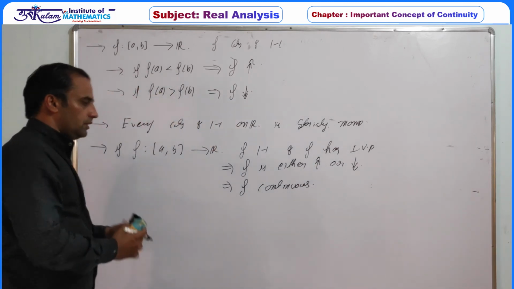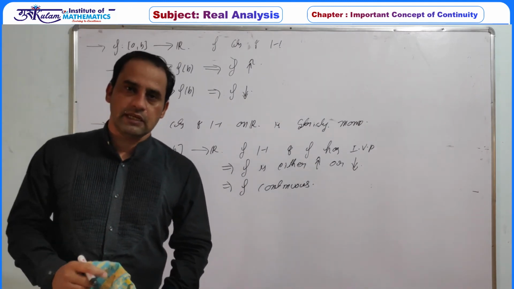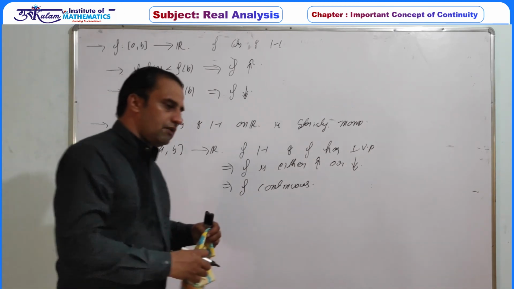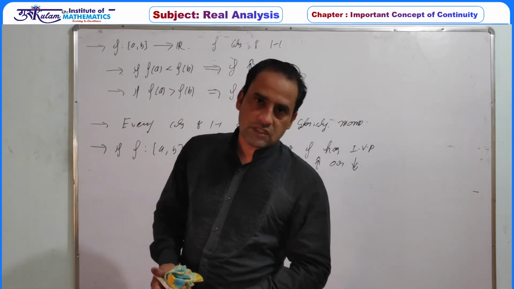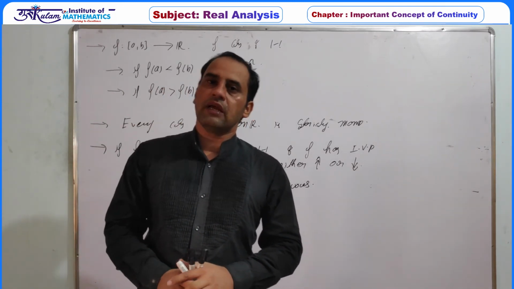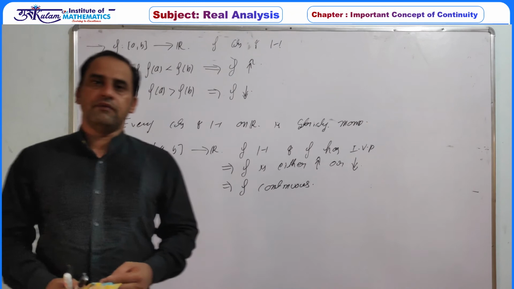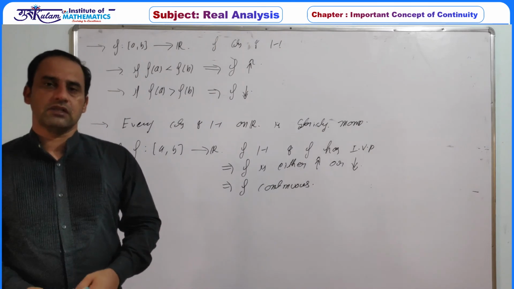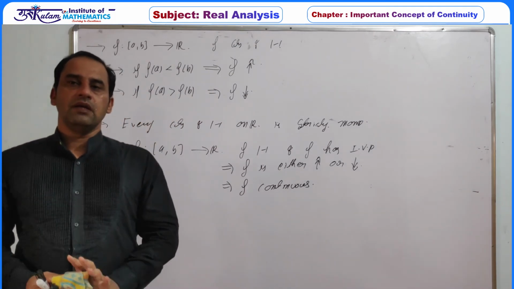So this is another information. Whenever a function is one-one and satisfying IVP, then it must be strictly monotonic and it is a continuous function. So what is the relation between IVP and continuity? Every continuous function satisfies IVP. If a function satisfies IVP, it does not imply it is continuous. A one-one function may or may not have IVP. Then monotonic function plus IVP gives continuity, or if a function has IVP, then it never has a jump type discontinuity. Based on this we can prove that a monotonic function with IVP must be continuous.